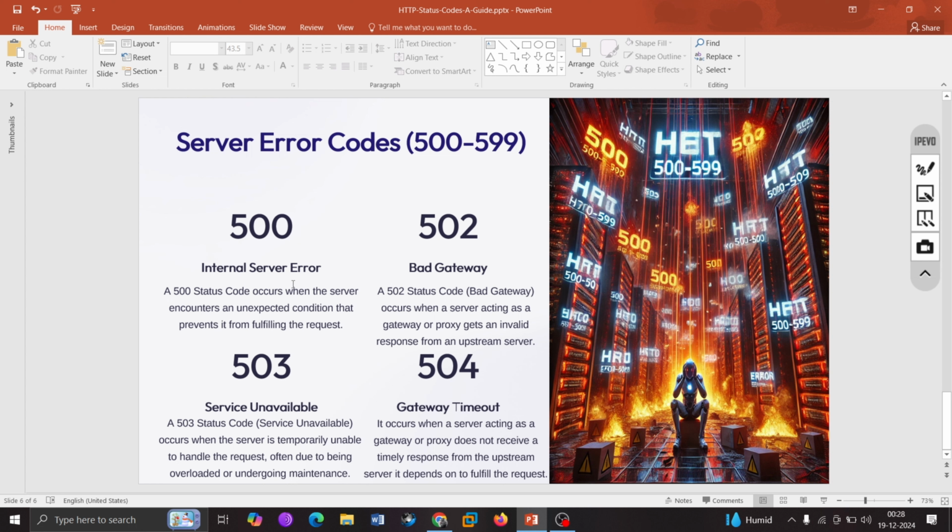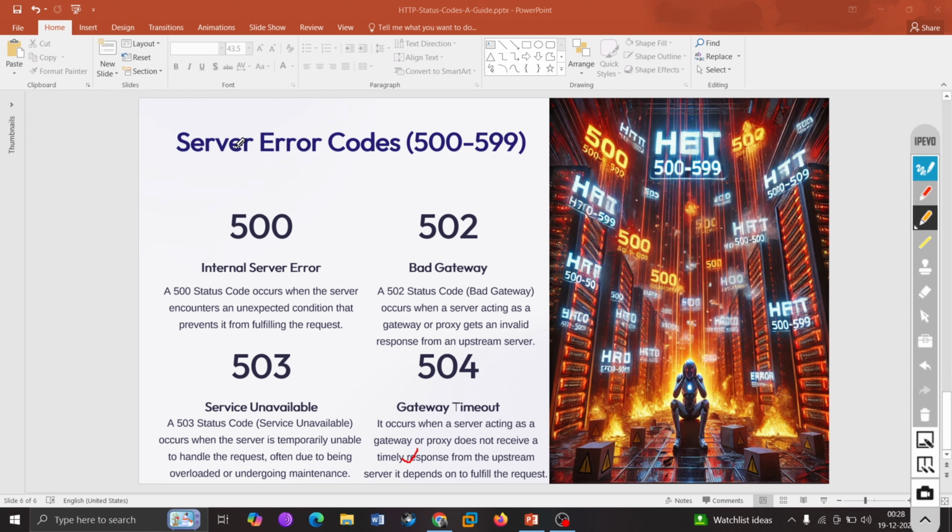And guys, all of the status codes which range from 500 to 599 are server-side status codes. Whatever issue is happening or you are receiving, it could be an internal server error, gateway error, service unavailable, or server misconfiguration. Anything that has a problem with the server only, right? So the first one is 500, which is Internal Server Error.